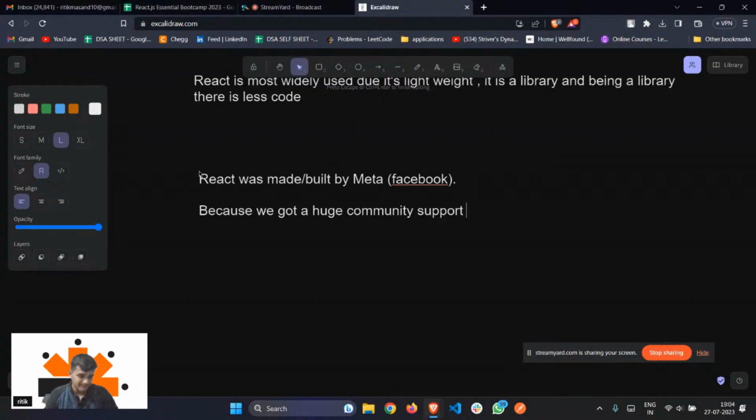What do I mean by community support? Maybe you will not feel its importance now, but whenever you are stuck on a problem, on a piece of code you want to debug, the very basic thing you can do is just copy that error and paste it. You'll find ample questions on Stack Overflow.